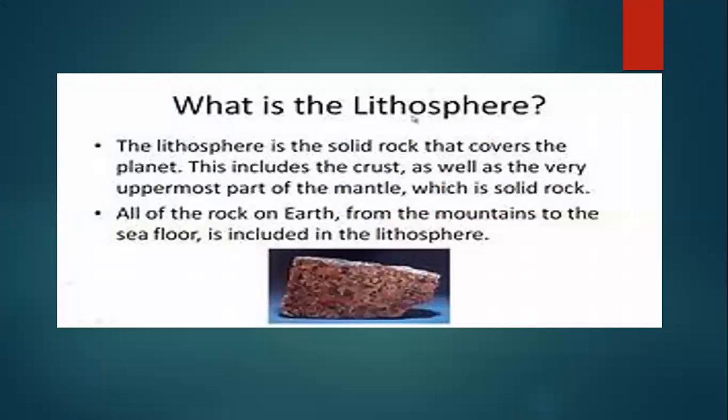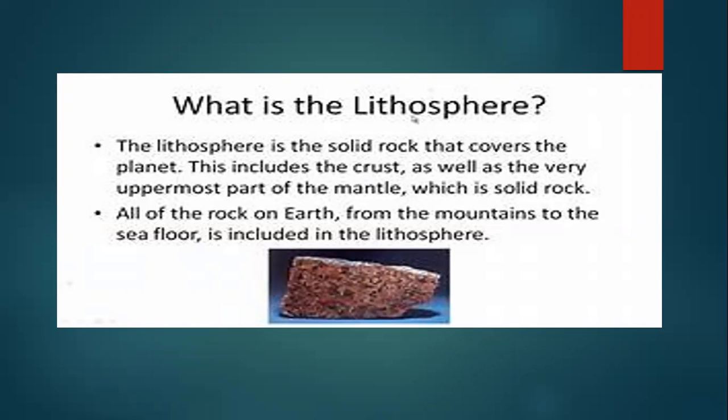Students, lithosphere is the solid rock that covers the planet. Okay. Means this solid rock covers the planet, and it also includes the crust as well as the uppermost part of the mantle. Now, all of the rock on the earth forms the mountains.